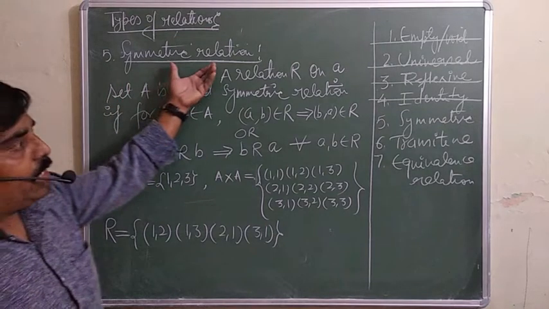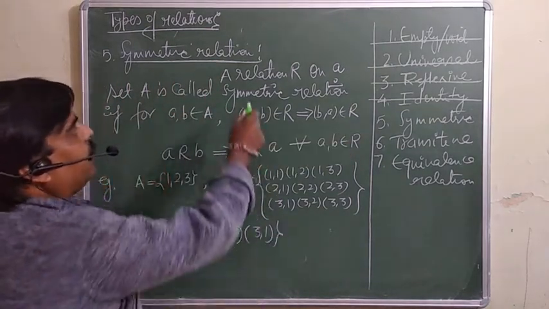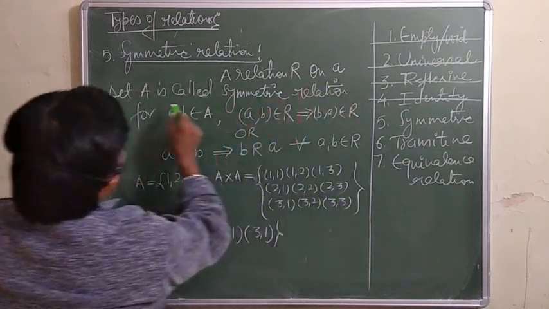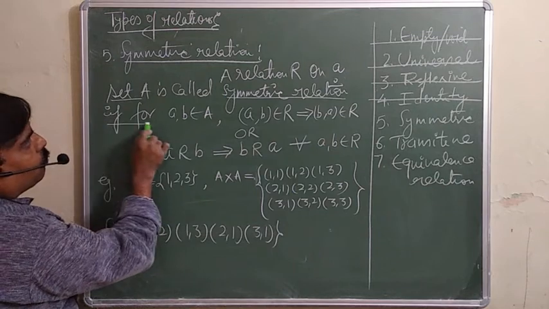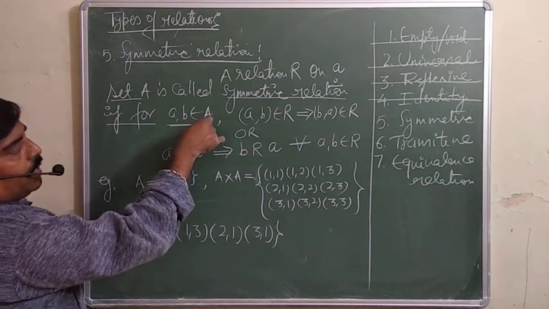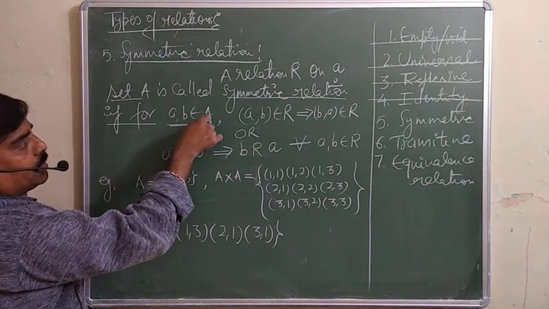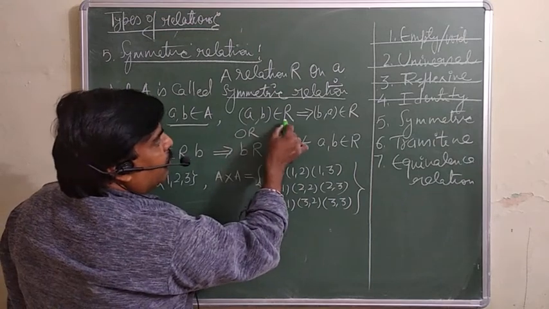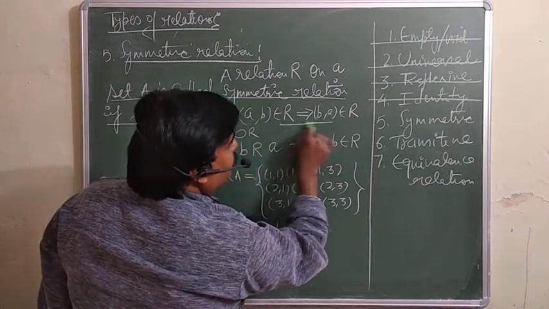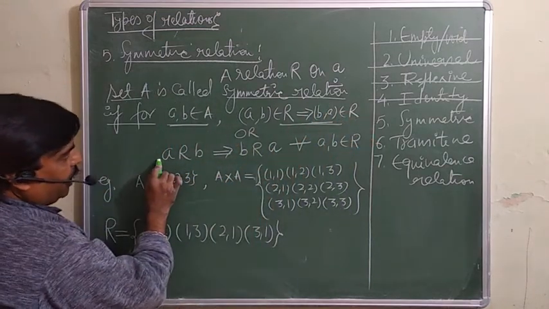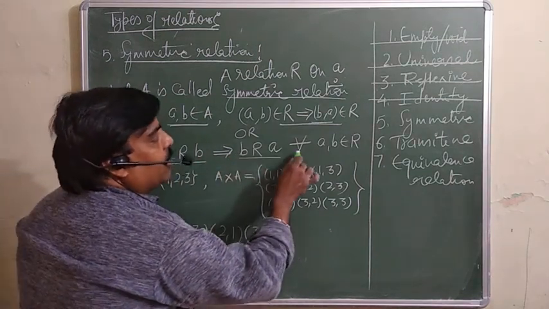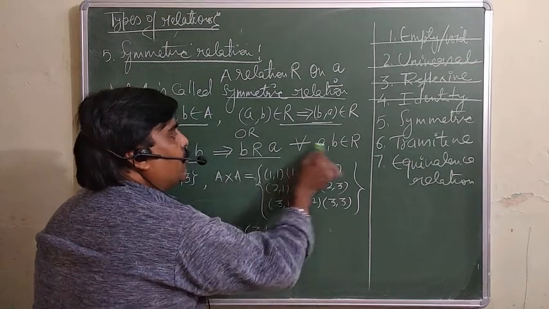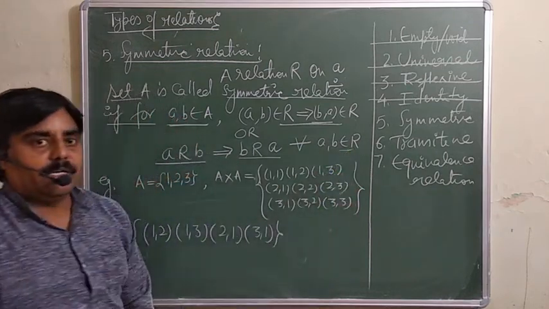Now the symmetric relation is there only. A relation R on a set A is called a symmetric relation if for a, b belonging to capital A, means these are the elements of set A, then if (a, b) belongs to R, then (b, a) must also belong to R. Or you can say if a has a relation with b, same b must have a relation with a, and for every such (a, b) must belong to this relation R.